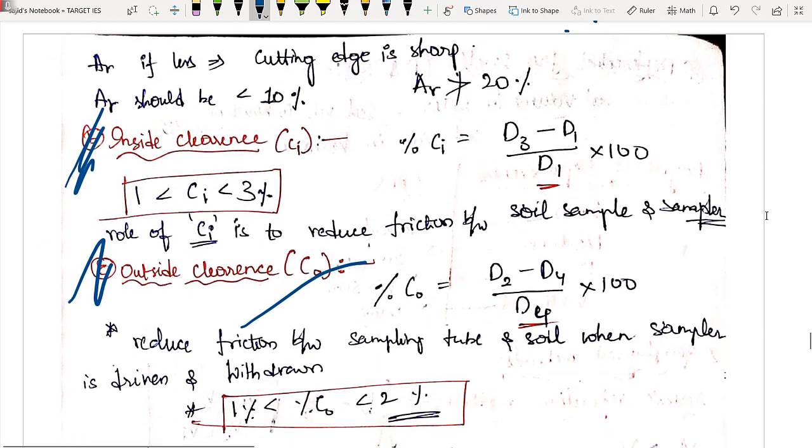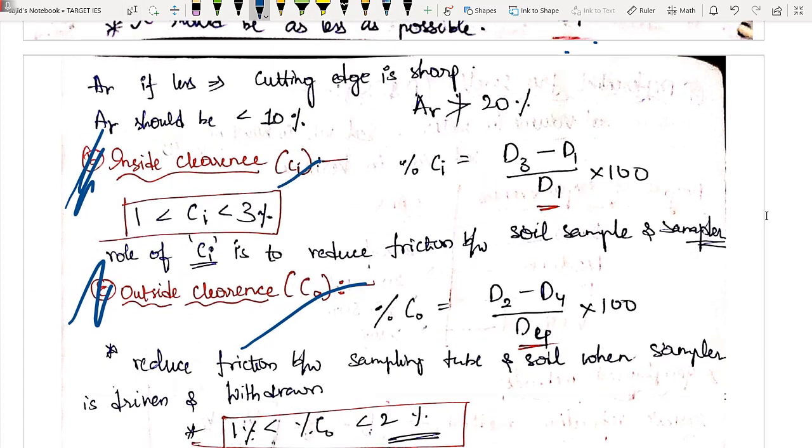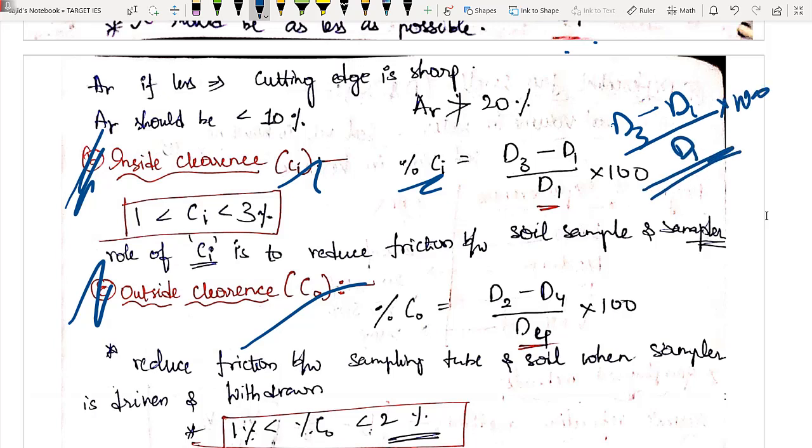So this inside clearance Ci is nothing but in percentage, that will be d3, which is nothing but inner diameter of my sampler, minus inner diameter of my cutting edge, divided by d1, into 100. ठीक है, I hope all you will remember. कोई प्रॉब्लम नहीं है ना इसमें, वेरी सिंपल है.